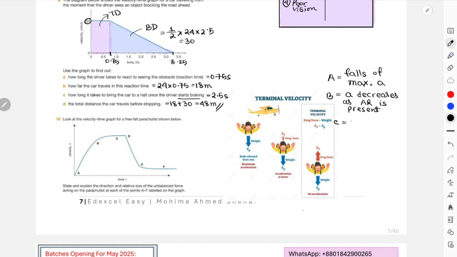At point C, first V term. Now I am using V term because of my space problem, but you have to write terminal velocity. They will not give you any mark with writing V term. And this is the case when air resistance is equals to weight also.